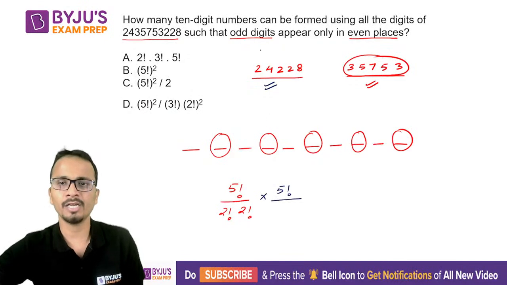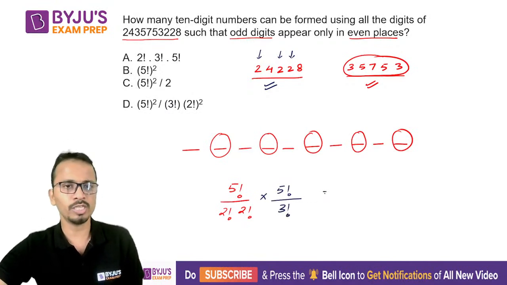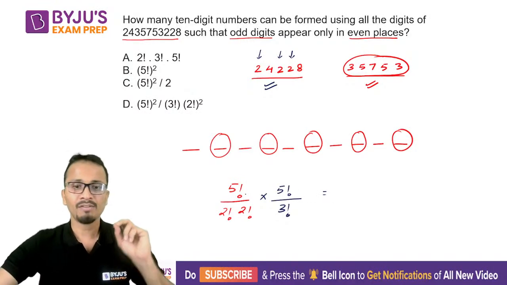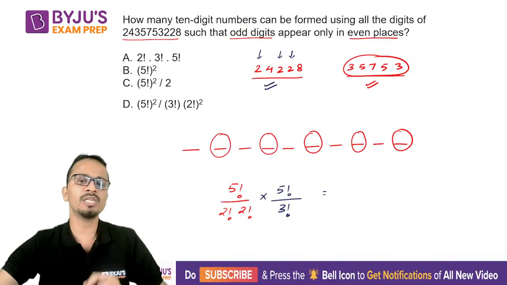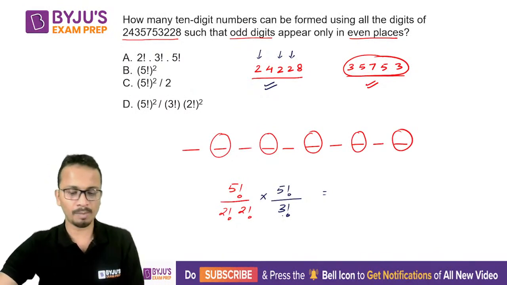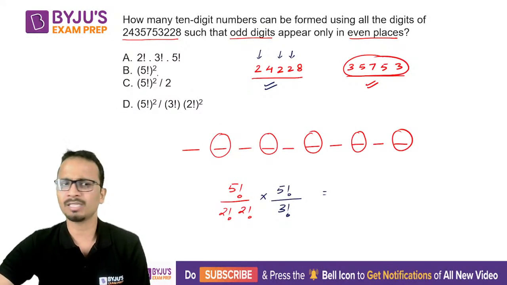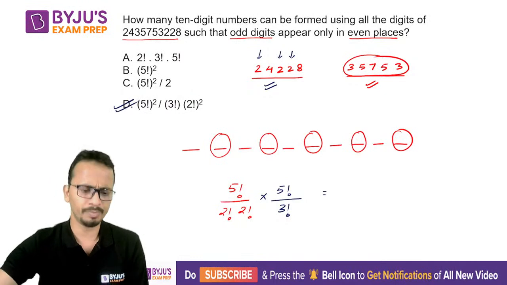But again, here 2 is repeated 3 times. So against that, I'll divide it by 3 factorial. So this will be the final answer. 5 factorial into 5 factorial divided by 2 factorial, 2 factorial, 3 factorial. So among the options, if you'll match, the final answer will be option D.